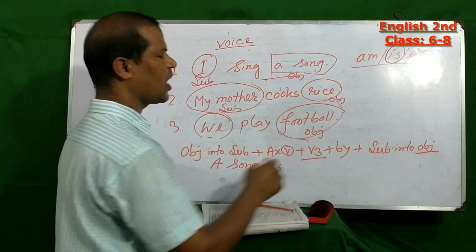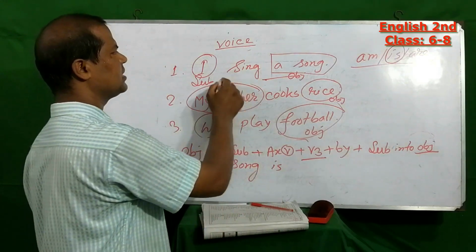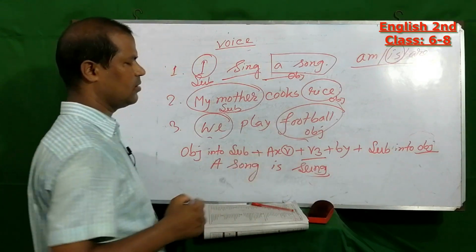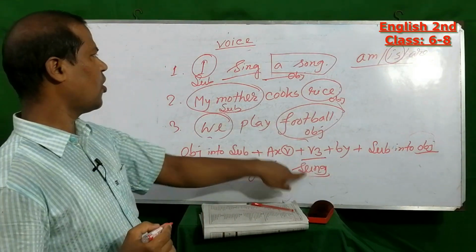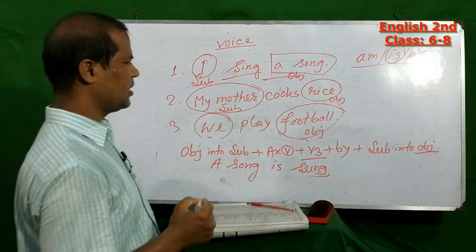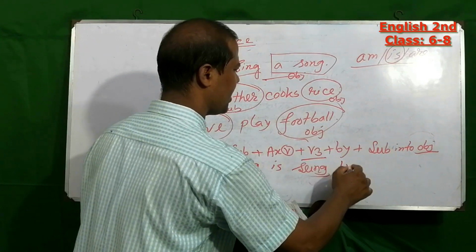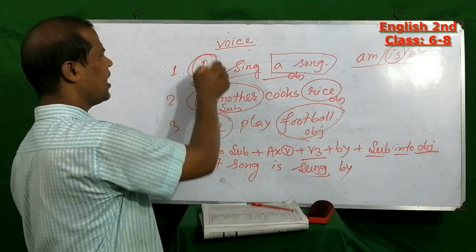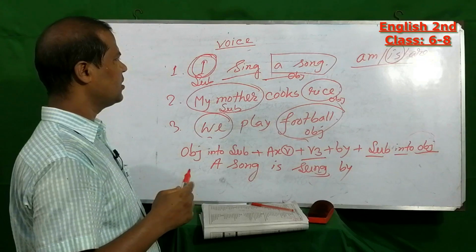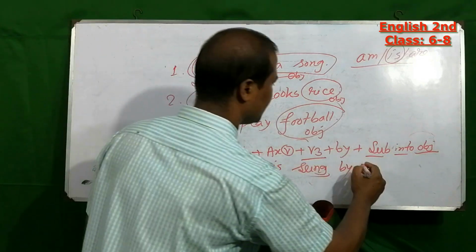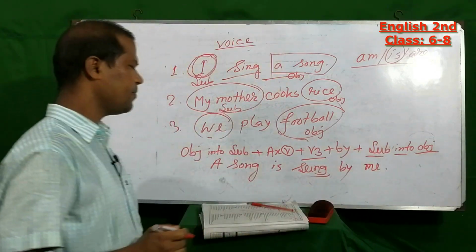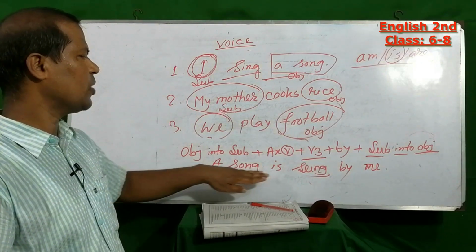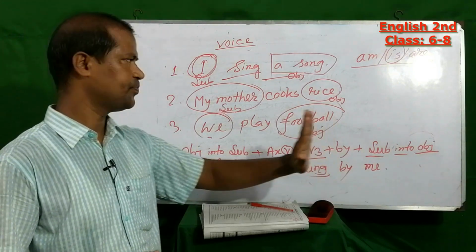Then verb 3 form, that means sung, the past participle form of the verb sing. Then preposition by, and then subject into object. Here the subject is I, the objective form is me. Now the full sentence is: a song is sung by me.